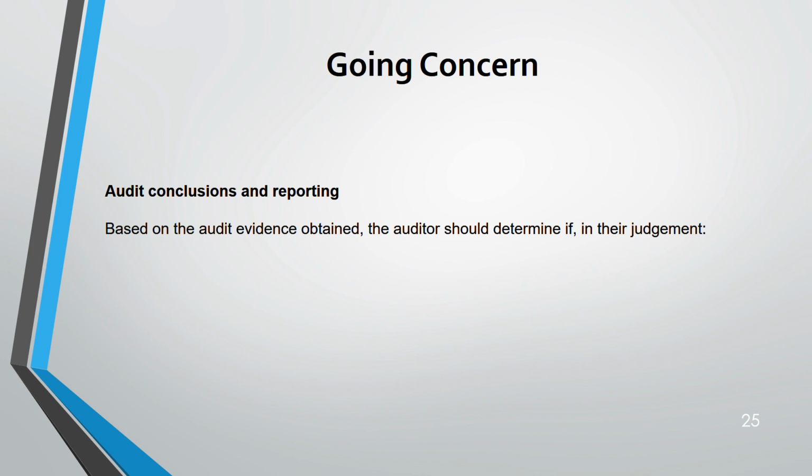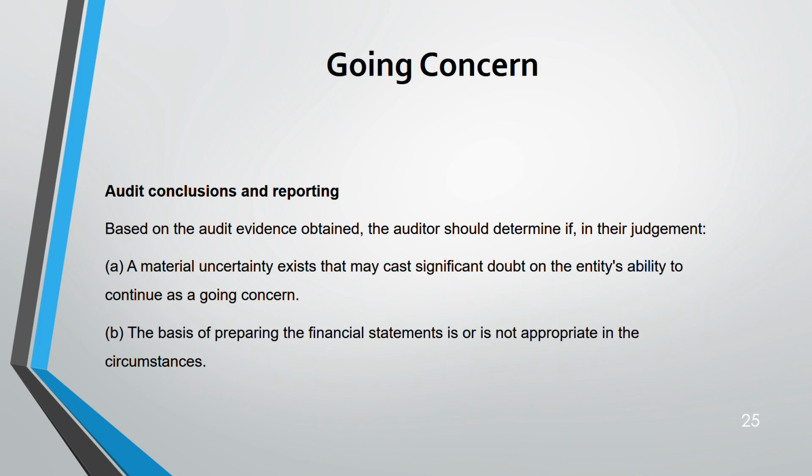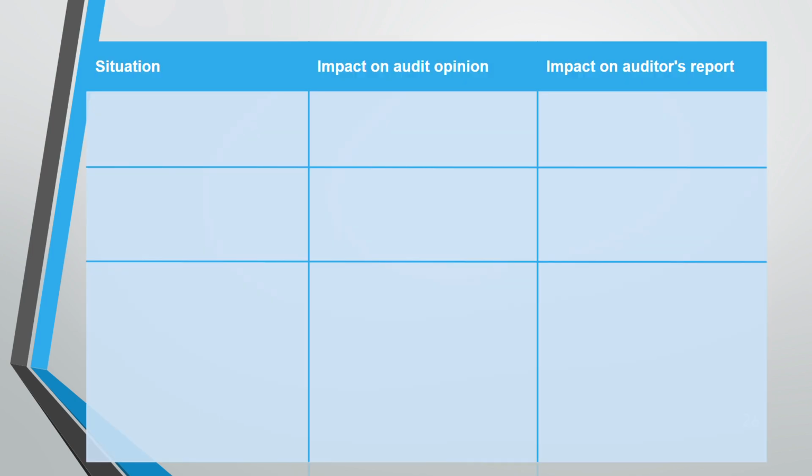What could be the impact on the audit for going concern? Okay, so based on the evidence, auditors have to use their judgment, whether there is a material uncertainty or not regarding the entity's ability to continue as a going concern, and whether the basis for preparing the financial statements is appropriate in the circumstances or not. Now we are going to go through some situations, the impact on the auditor's opinion and the report.